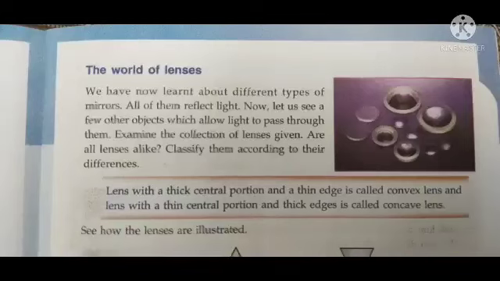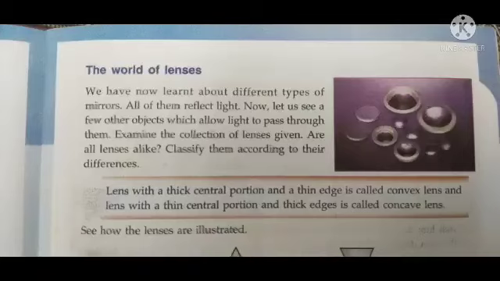Now, let's go to another topic, the world of lenses. We have already learned about different types of mirrors: plane mirror, concave mirror and convex mirror. All of them reflect light. They do not pass light through them. Now let's see a few other objects which allow light to pass through them.